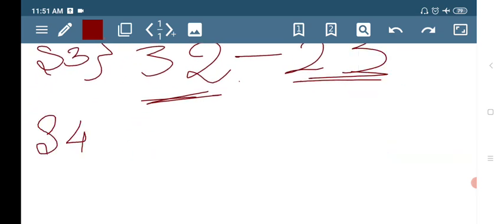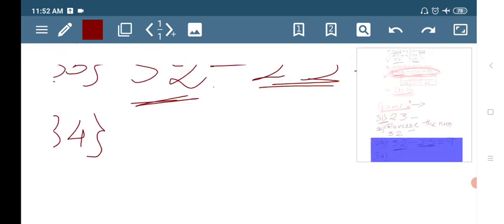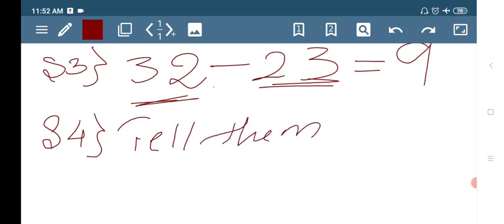Now in step 4, what is the answer after subtracting? 32 minus 23. Come on, tell me, students. Yes, 9. Now, they don't have to tell you the answer. Tell them, divide the result, whatever it is. It might be 9, it might be 18, it might be 27, it might be 45, it might be 54, anything.